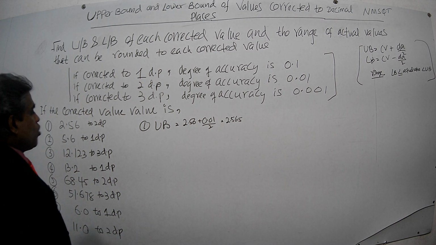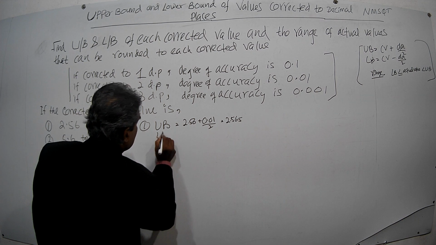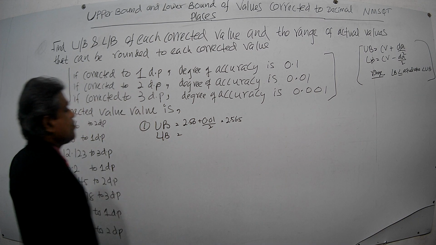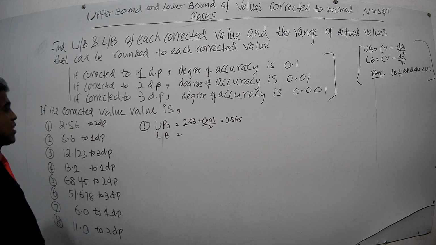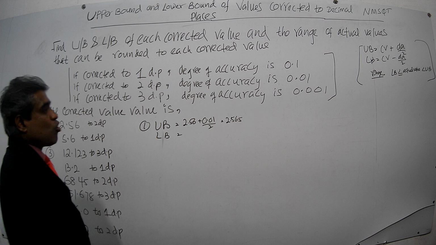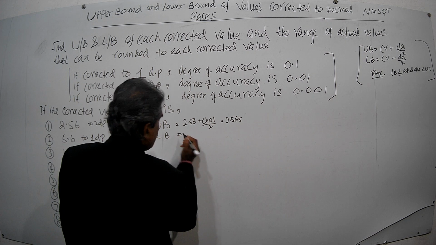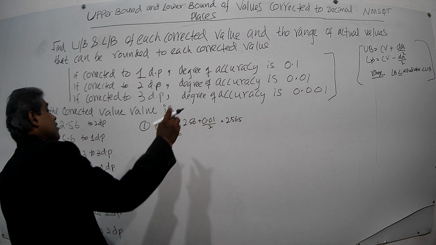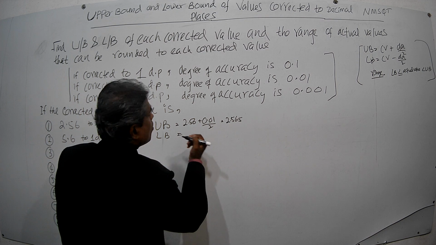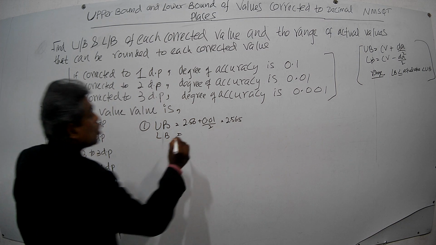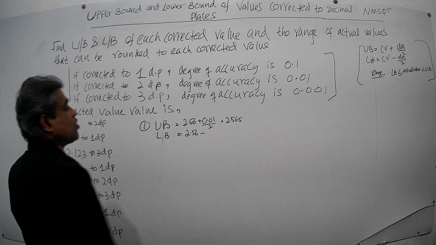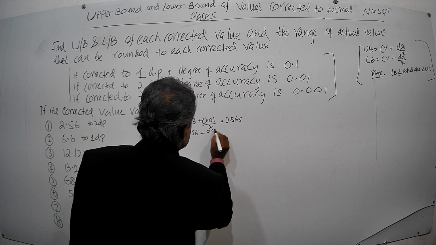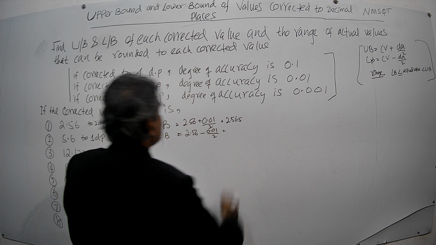Now the lower bound. How do you find the lower bound? The lower bound is the corrected value 2.56 minus the degree of accuracy over 2. The degree of accuracy is 0.01 over 2. That means again you have to deduct this.